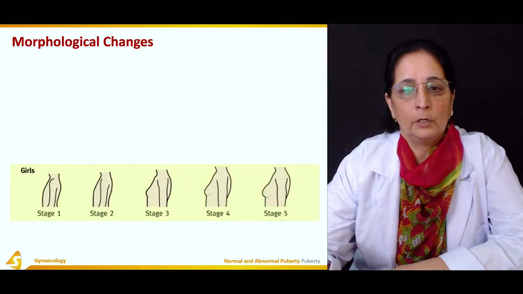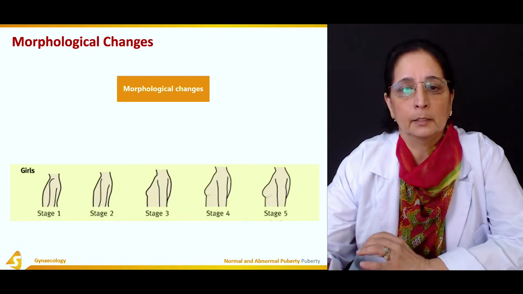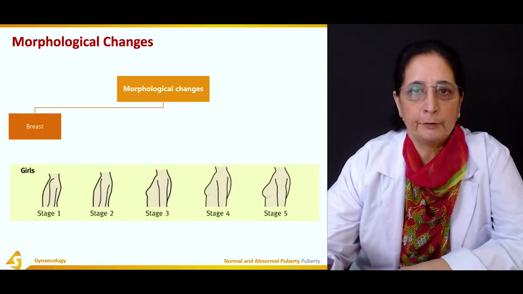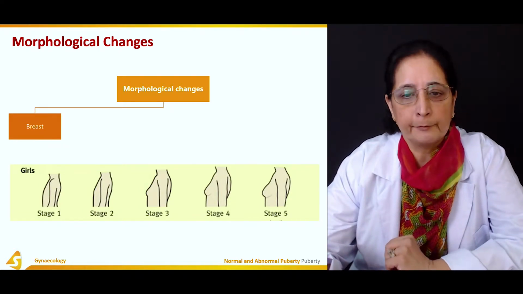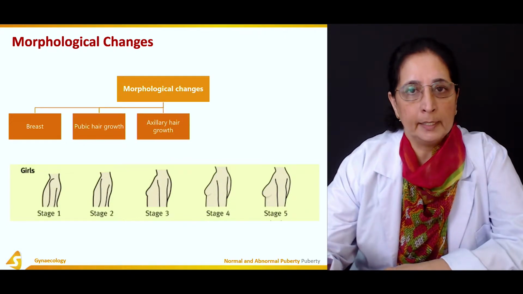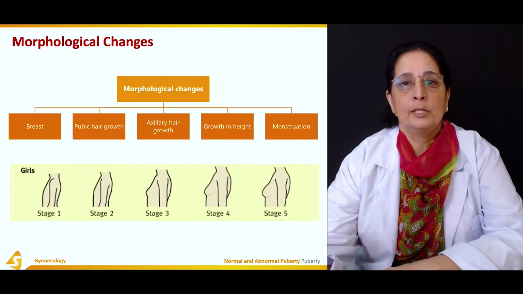Now, the morphological changes that lead to puberty are development of the breast tissue, pubic hair growth, axillary hair growth, growth in height, and menstruation.